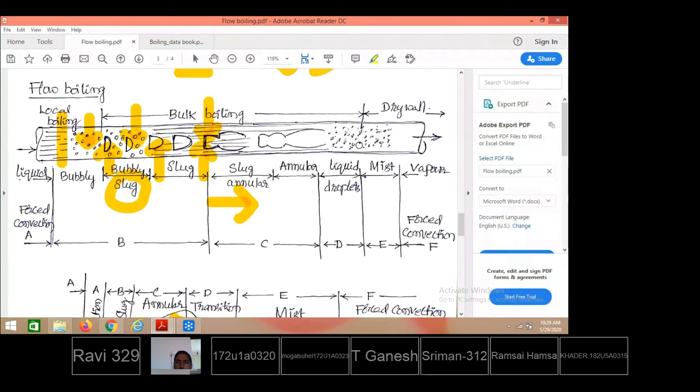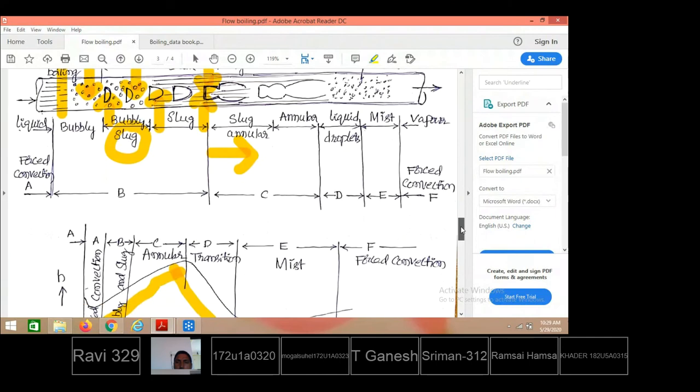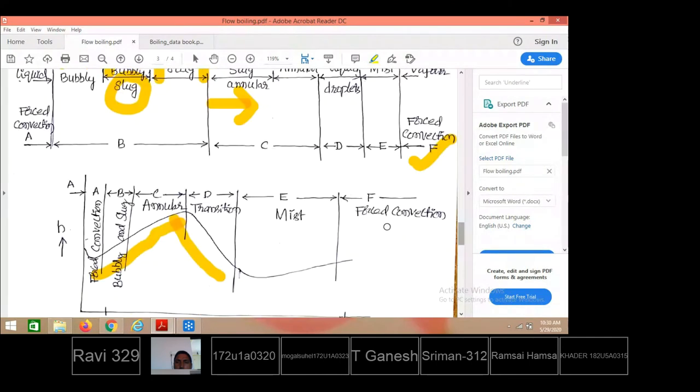Mist is nothing but a flow with snow formation or fog formation. Beyond this, any portions of liquid left out will also be completely converted to vapor. So this will become superheated vapor. Now with the superheated vapor that comes out of the tube, we represent it by F. So when the flow is converted to mist flow, there is a slight increase in heat transfer coefficient.